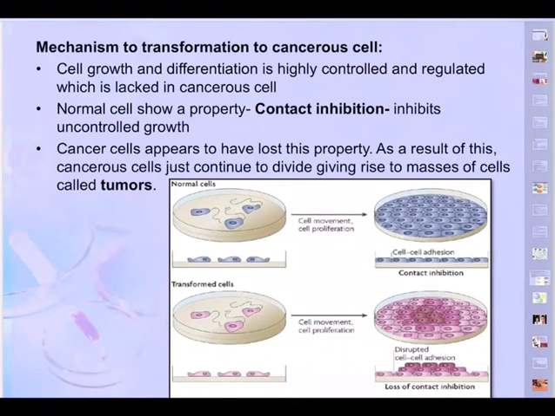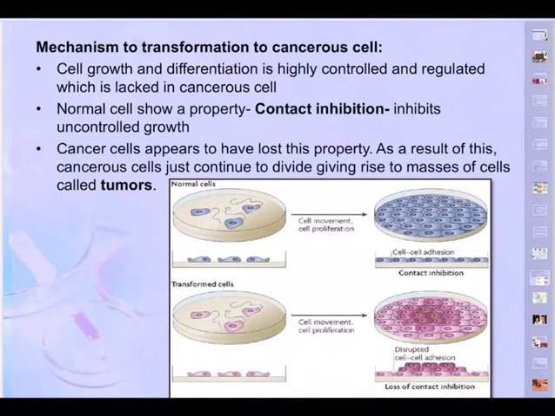And the mechanism of transformation of cancerous cells: look at the diagram, normal cells, cell movement and cell proliferation. Look at the number of cells that are increasing, and this increase is uncontrollable because of lack of contact inhibition.